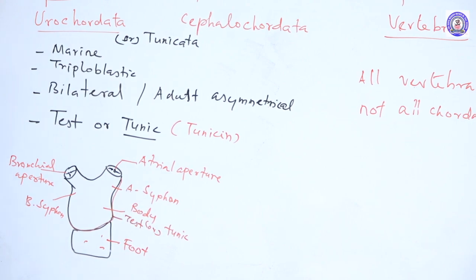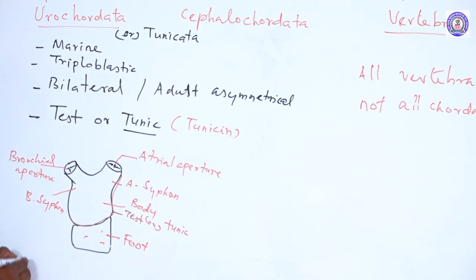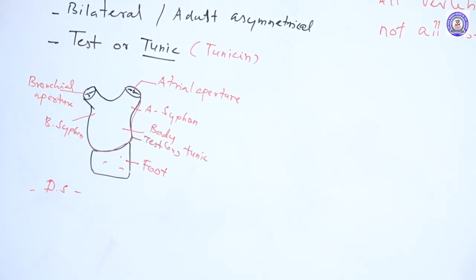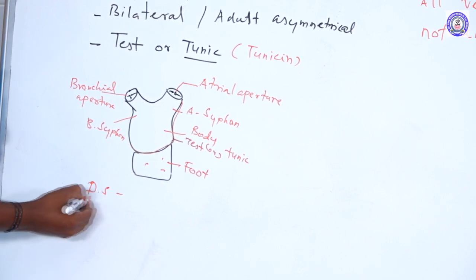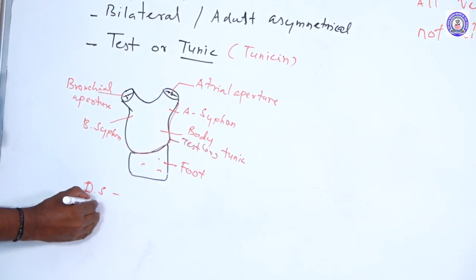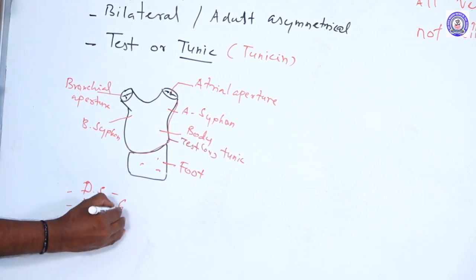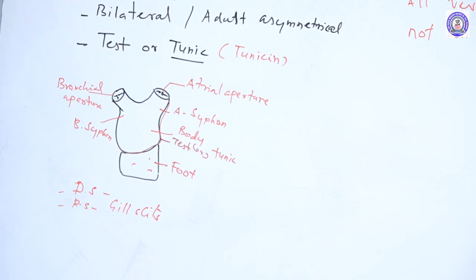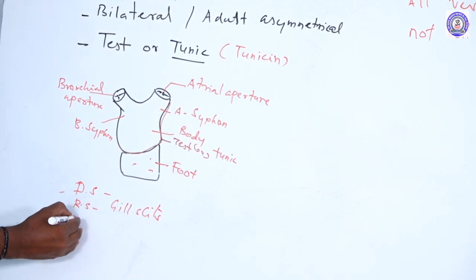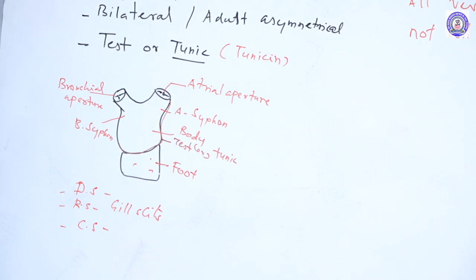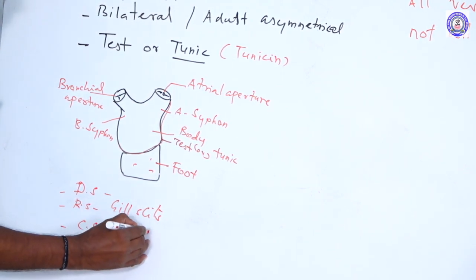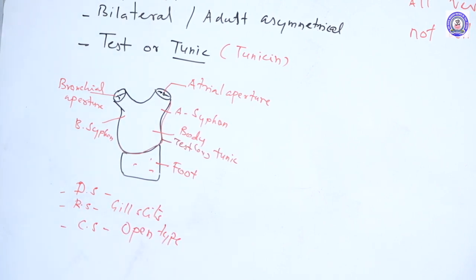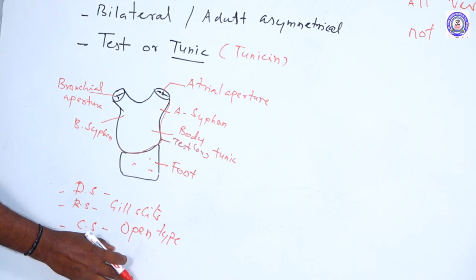The next system is the digestive system, which is complete, with a complete alimentary canal, including the mouth and other structures. Next is the respiratory system, also well developed. The respiratory organs of the urochordate are the gill slits. Next is the circulatory system. The circulatory system of urochordates is the open type. The heart is located at the ventral surface. It is an open type of circulation.